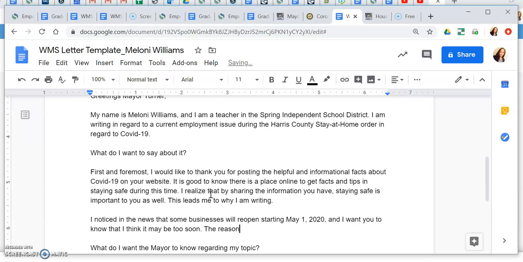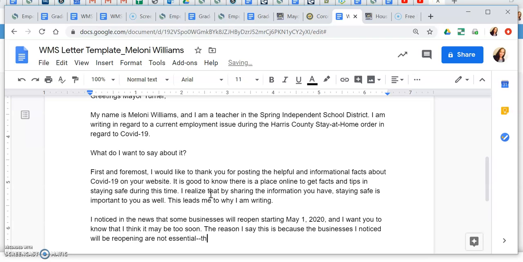The reason I say this is because the businesses, right, I noticed will be reopening are not essential. They are businesses that help with